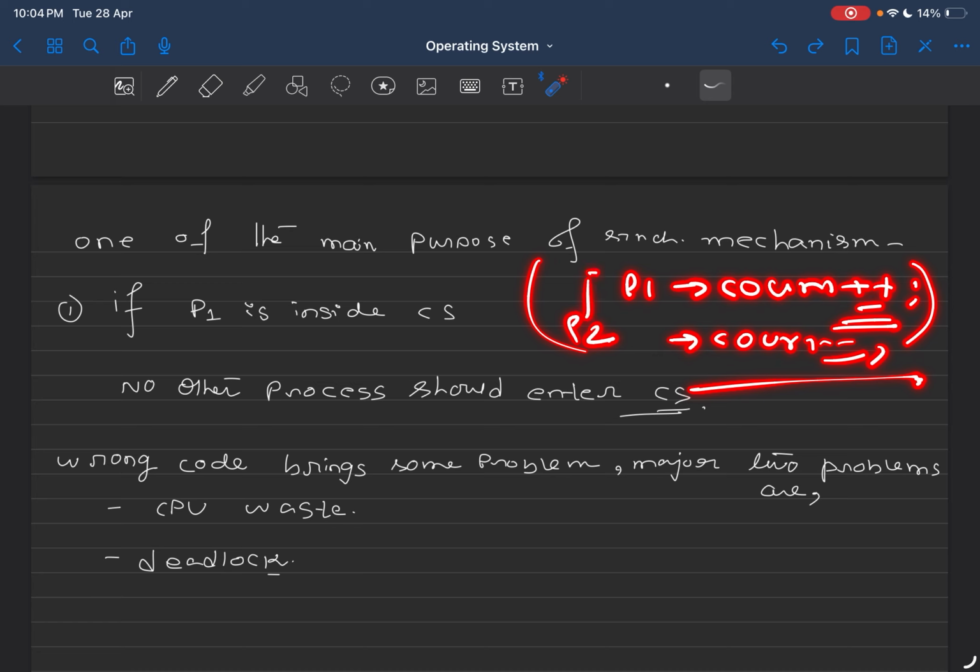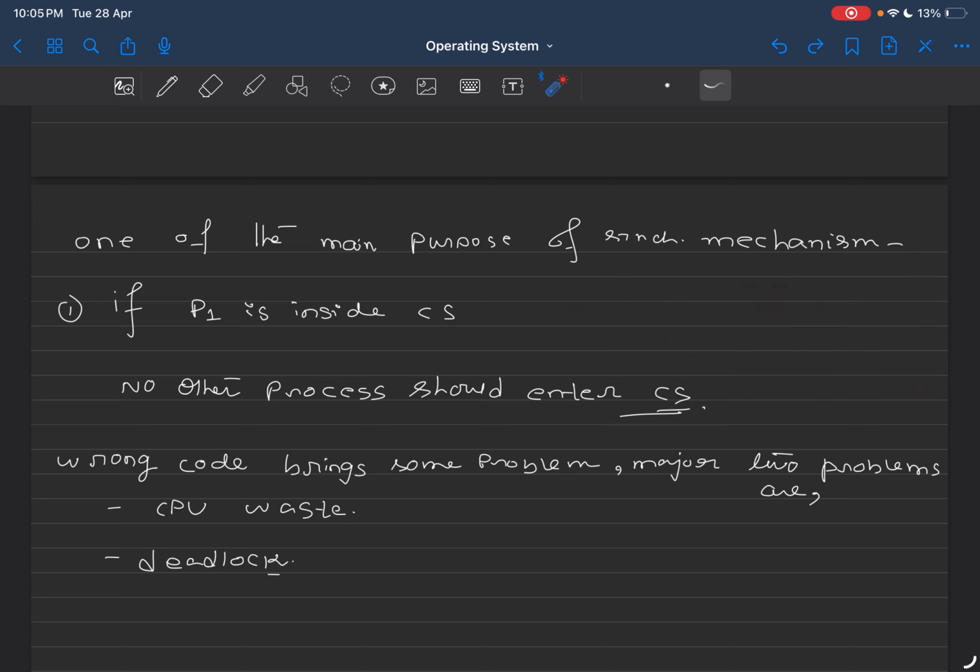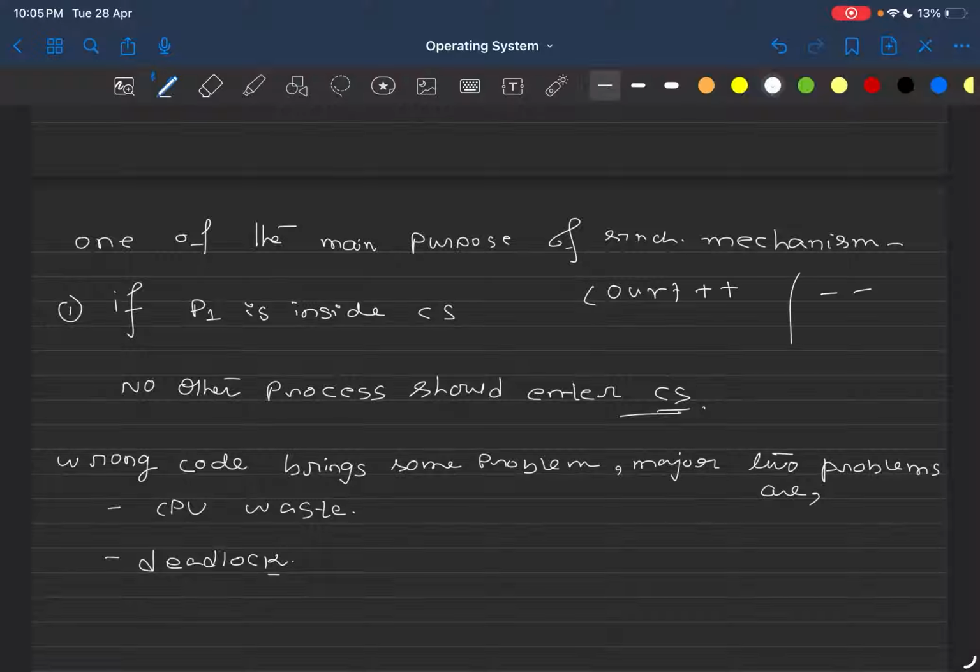Ideally, once P1 has started doing count plus plus, P2 should be waiting till P1 is done with count plus plus, and then only P2 will start doing count minus minus. And similarly vice versa. Once P2 is done with count minus minus, then only P1 will jump in and do count plus plus. Because count plus plus and count minus minus are accessing the shared resource. So going forward, this part will be much more clear.